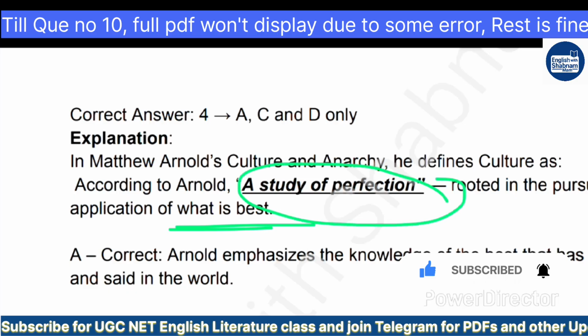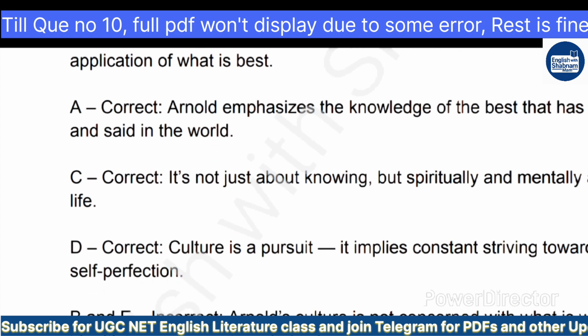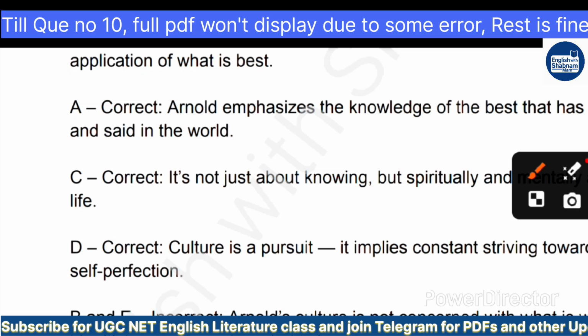Arnold emphasizes the knowledge of the best that has been thought and said in the world. He is saying it's not just about knowing, but spiritually and mentally applying it to life. What we learn, we apply mentally and spiritually. D, culture is pursuit. It implies constant striving towards self-perfection.